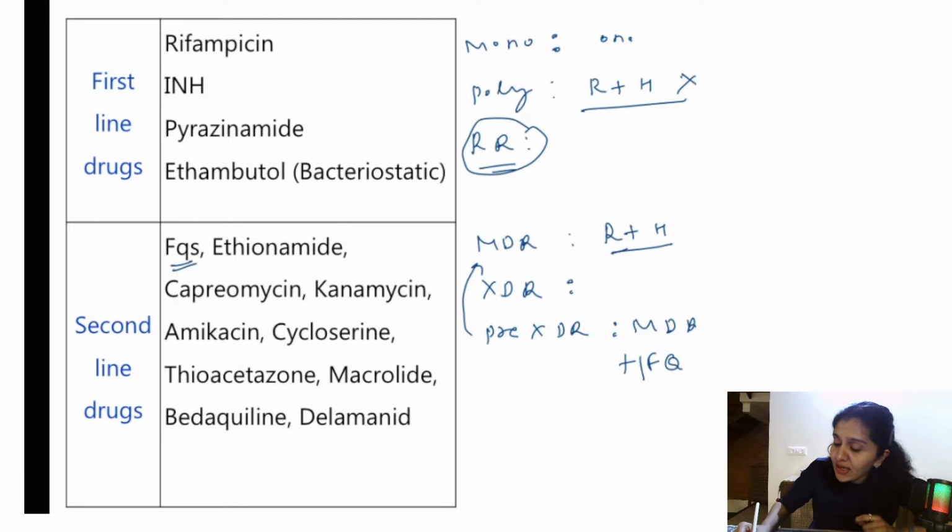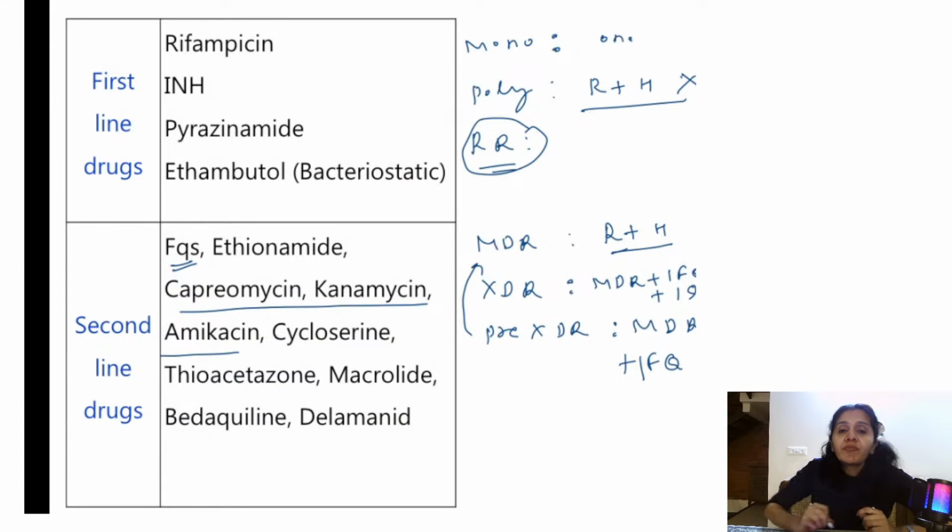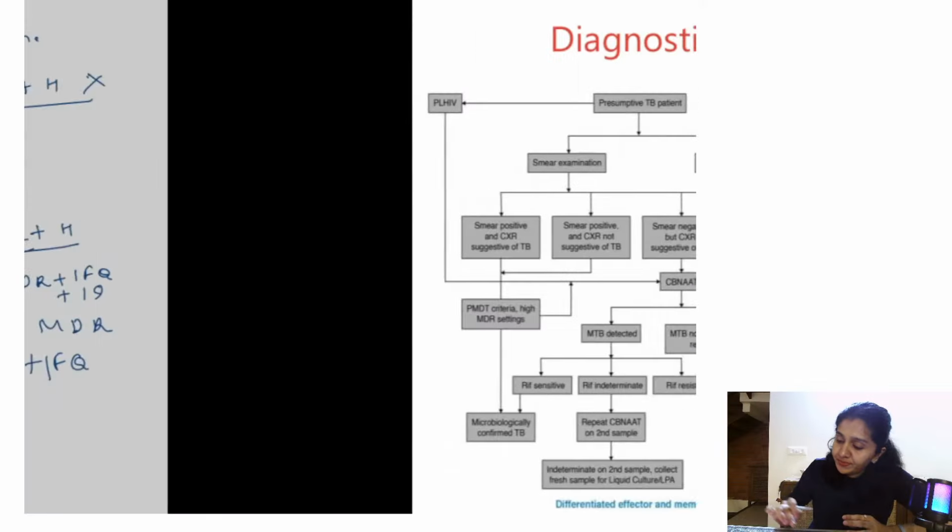What is XDR? Extensive drug resistance. There is MDR, that is rifampicin plus isoniazid, plus one fluoroquinolone, plus one of the injectables. These three: capreomycin, kanamycin, amikacin. If one of the injectables is also showing resistance, that is what is known as XDR.